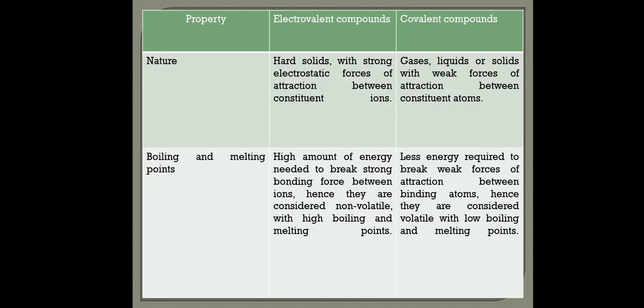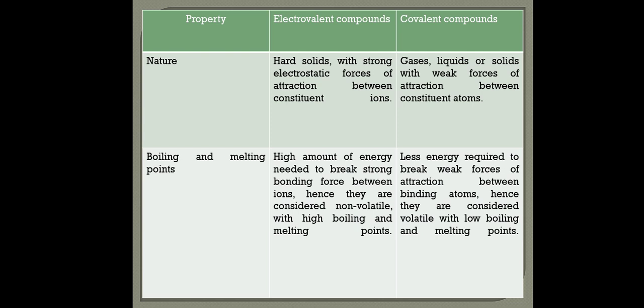So you can see the properties of electrovalent compounds and covalent compounds. First, nature. Electrovalent compounds are hard solids with strong electrostatic forces of attraction between constituent ions. Covalent compounds in nature are gases, liquids or solids with weak forces of attraction between constituent atoms.